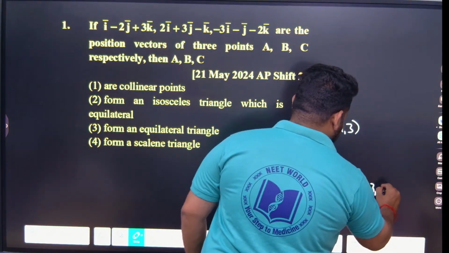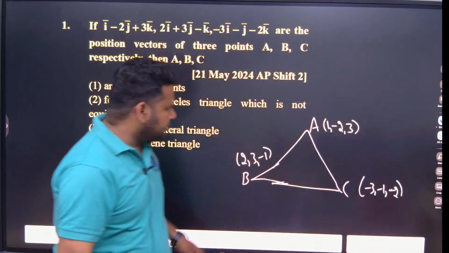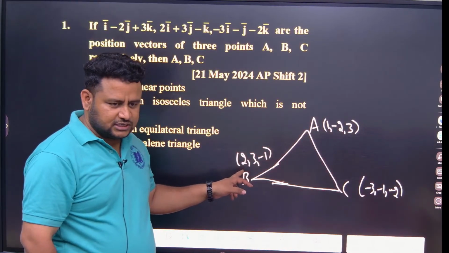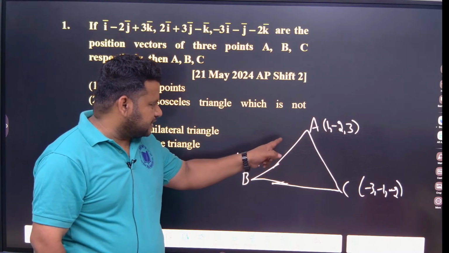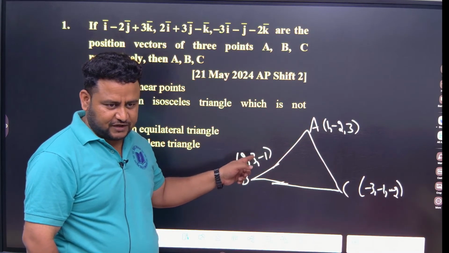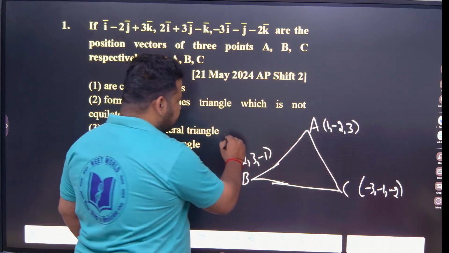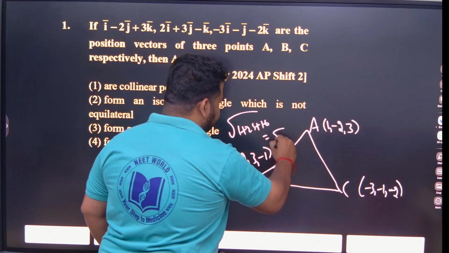Minus 3, minus 1, minus 2. Correct? Okay. Now I want to find AB. Apply the distance formula. So 1 minus 2, that is minus 1, square will be 1. 3 minus of minus 2 is plus 5, 5 square will be 25. 25 plus 16. So we will have 1 plus 25 plus 16, that will be equal to root 42.